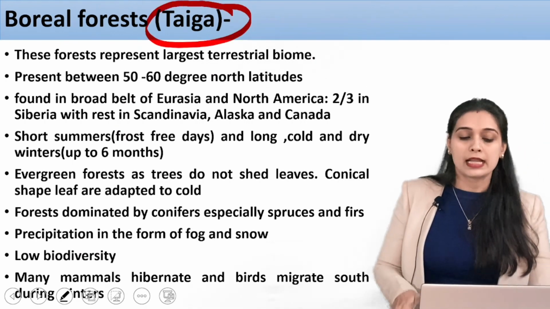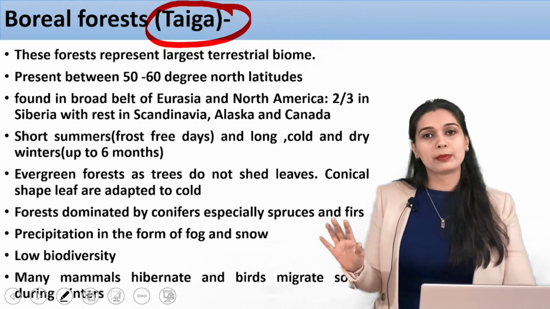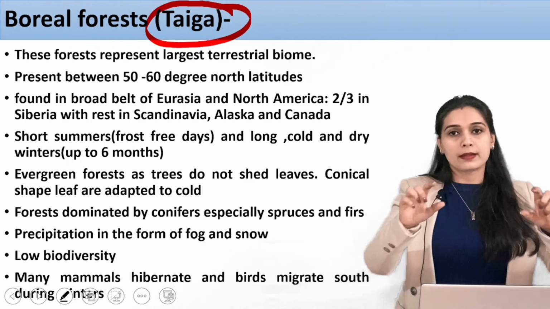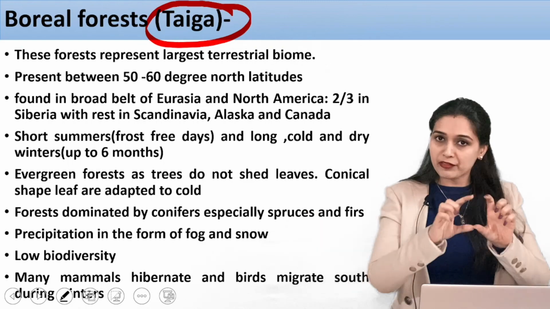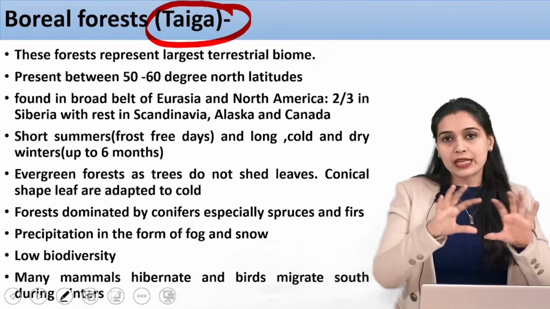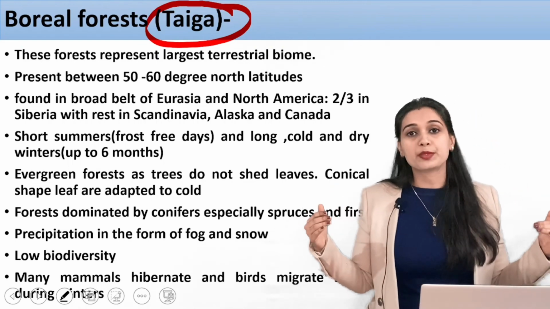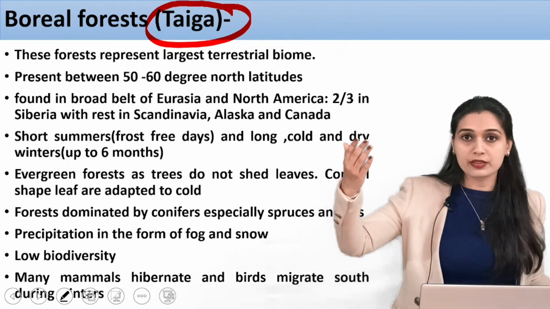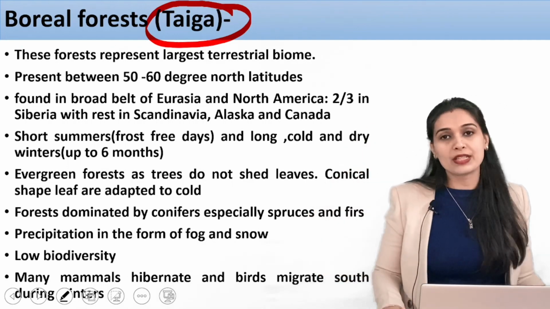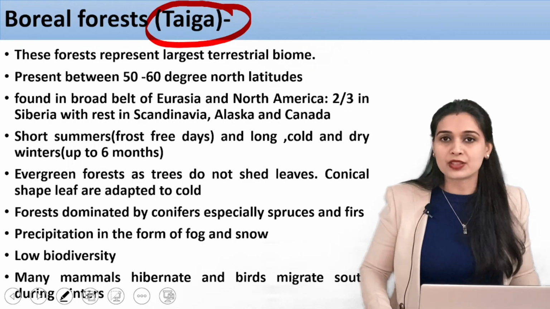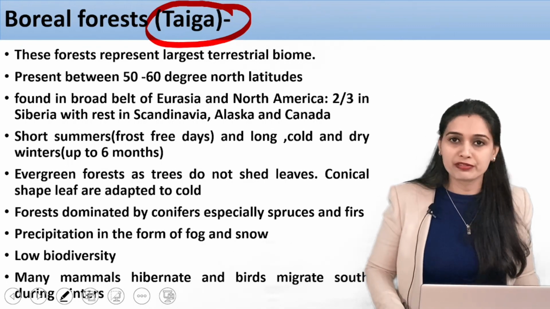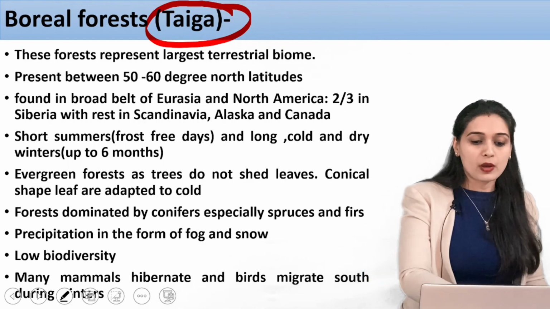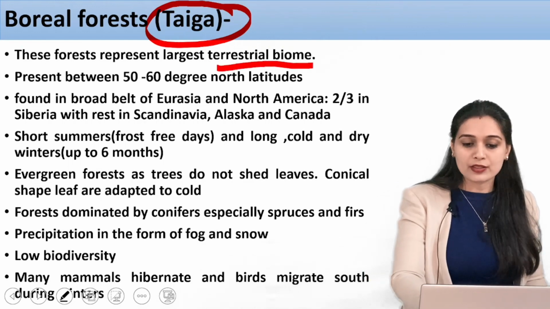These are the largest terrestrial biome. In this land there is an entire belt of evergreen trees, which is very magnificent in terms of the fact that we are moving towards very cold regions. They are evergreen trees, they are not shedding their leaves. So this is that belt of evergreen boreal forest. Now these forests represent the largest terrestrial biome.